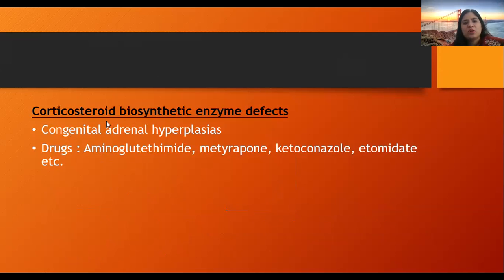Another rare cause is corticosteroid biosynthetic enzyme defects, as in congenital adrenal hyperplasias. The gland is present, but there are some defects in the enzymes which lead to defective synthesis of cortisol, aldosterone and androgens. And some drugs may hamper steroidogenesis, such as aminoglutethimide, metyrapone, ketoconazole, etomidate, etc.